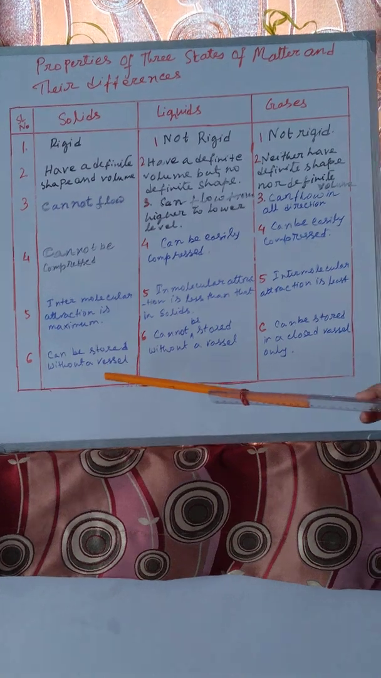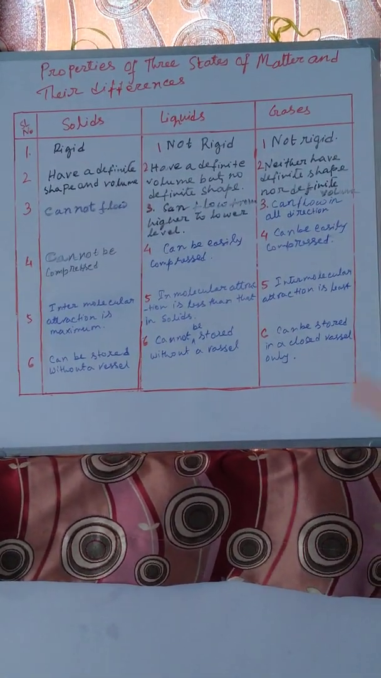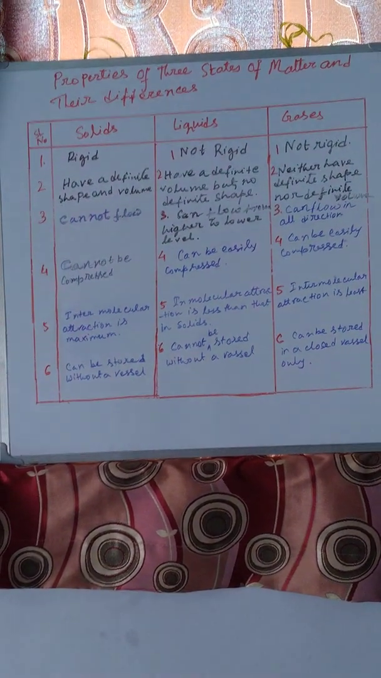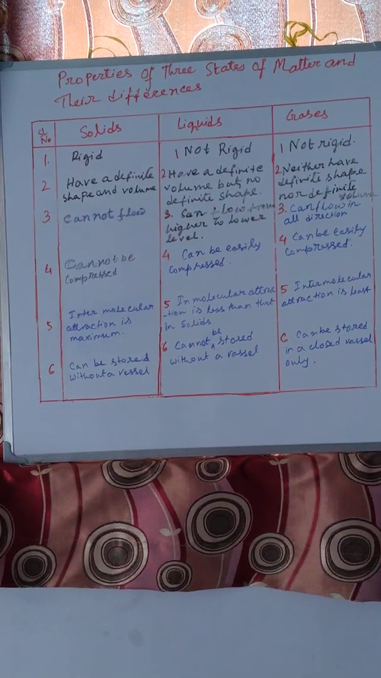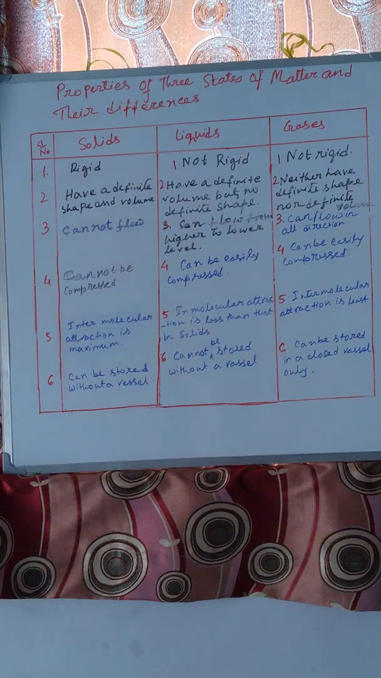Solid can be stored without a vessel. We can keep solid substances on our table or on our bed or on our chair without any vessel. So without any vessel we can store solid substances.